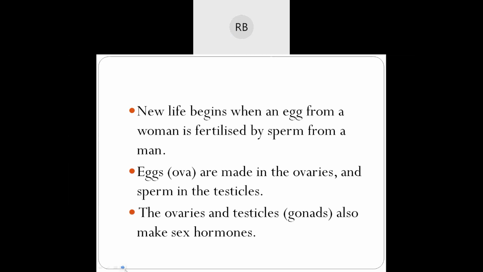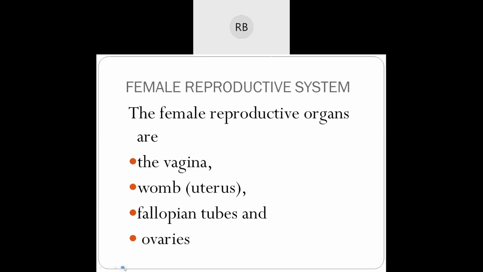The ovaries and testicles also make sex hormones. Ovaries and testicles are also known as what? In the bracket it's written gonads. Okay.